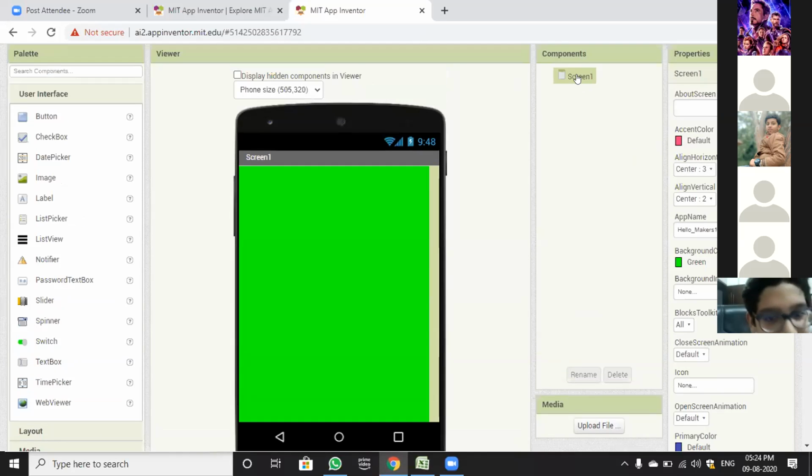You can see this Screen1. Here is the properties panel. We have to change the align horizontal to center. It was left, we have to change to center, and the align vertical also to center.